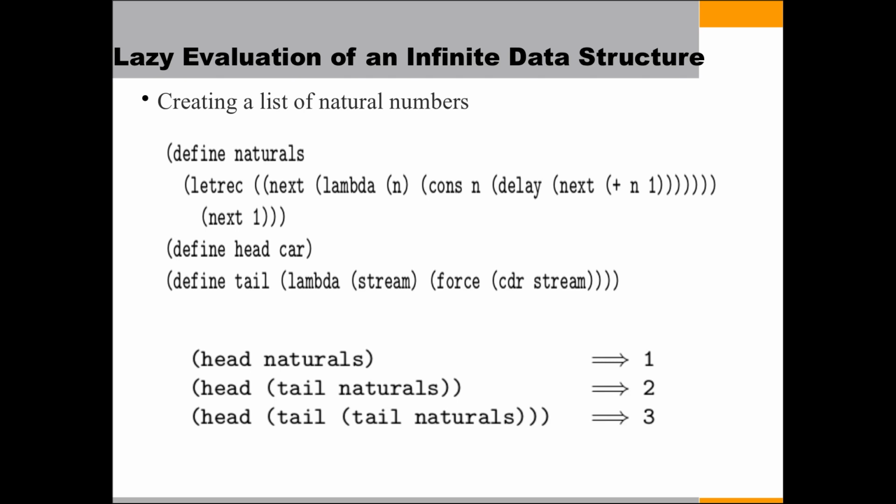Head of naturals returns the first natural number, that is 1, and head of tail of naturals returns the second one, that is 2, and head of tail of tail of naturals will return 3. Likewise, the next will return 4. Likewise, we can call as many numbers as needed.